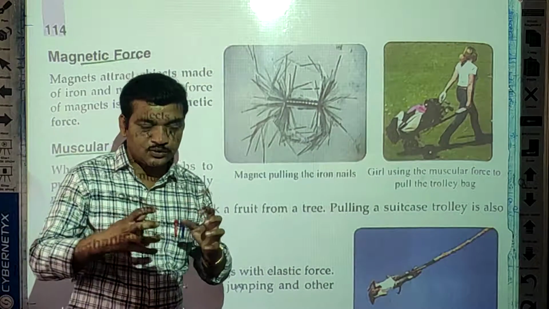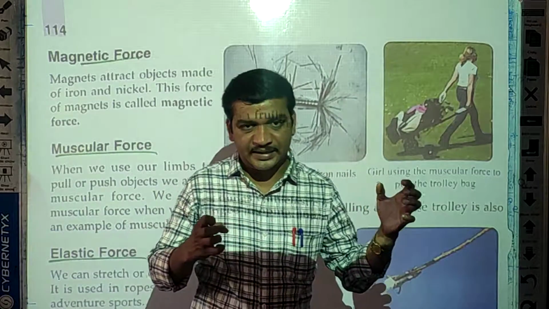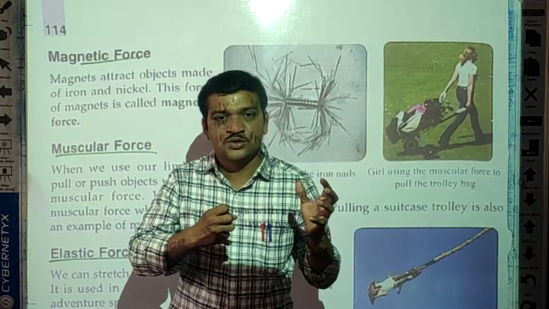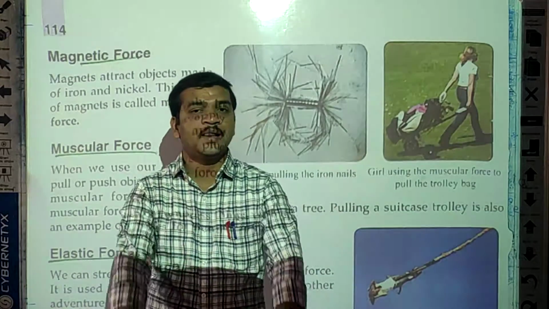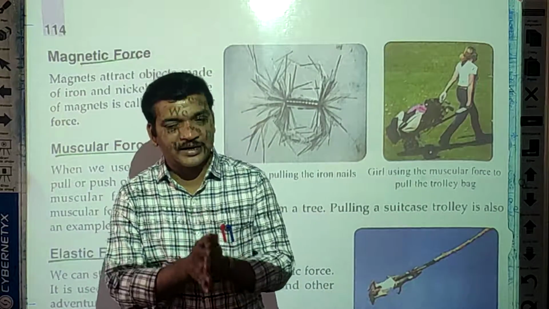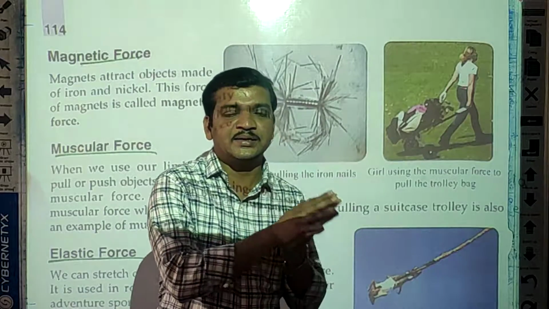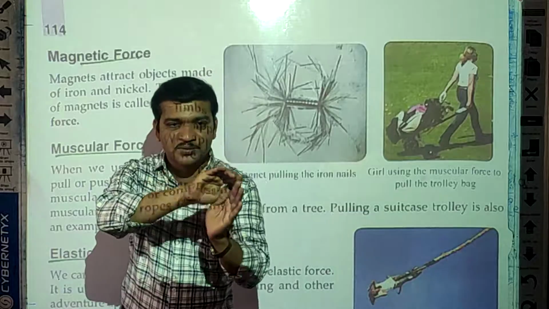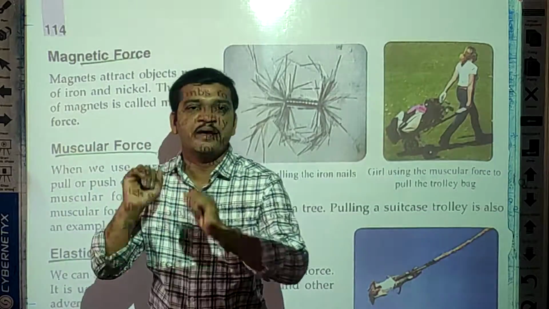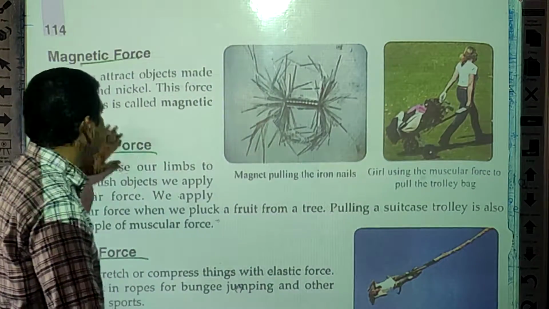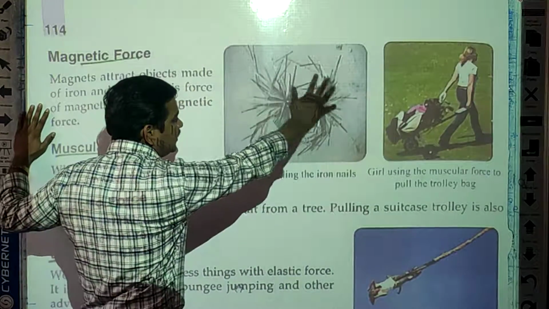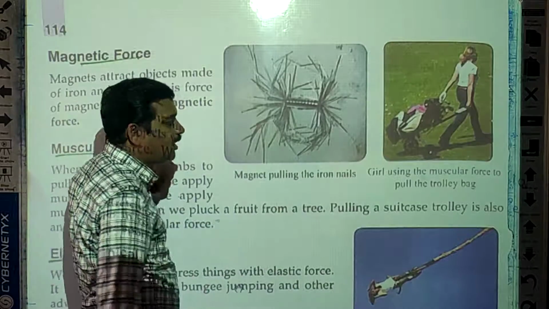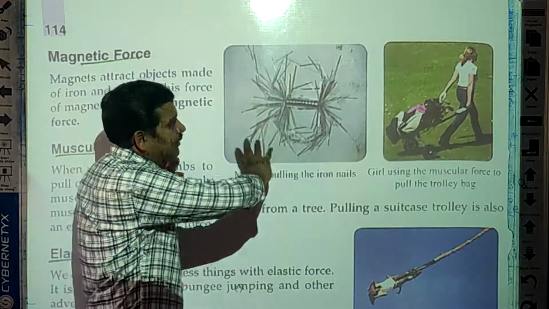So when the iron is attracted towards the magnet, the magnet creates its force. That force is called the magnetic force, and due to the magnetic force, whatever iron things or metallic things are there, all those objects are attracted towards the magnet. As you can see here in the picture, the magnet is pulling the iron nails or needles.